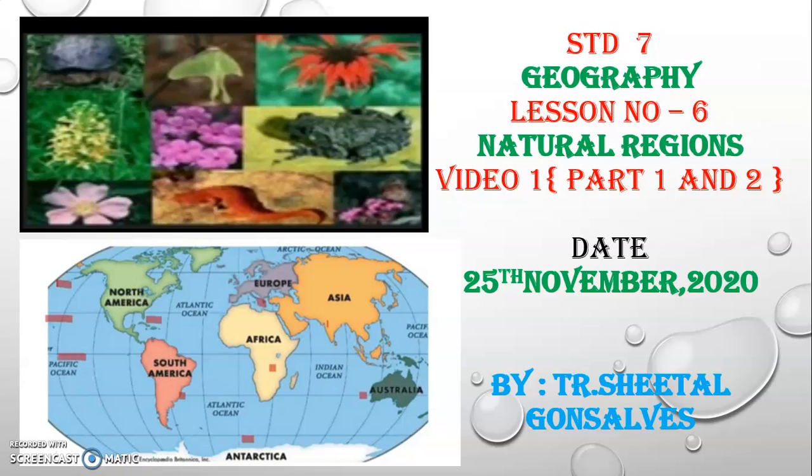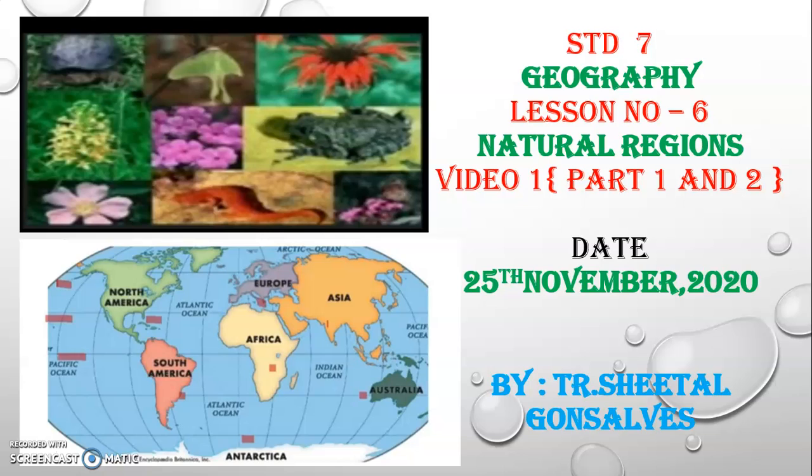Along with these continents, there are some natural regions. The different natural regions of the world are according to latitudinal extent. Latitudinal extent means starting from the North Pole, coming to the equator, that is from 90° north to 0° equator, and from 90° south to 0° equator. We are going to study the various natural regions.